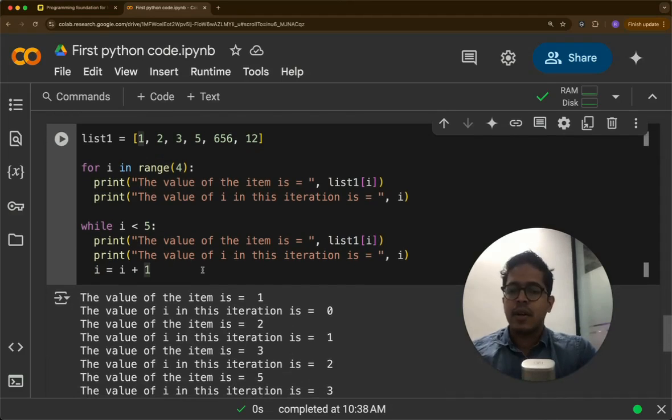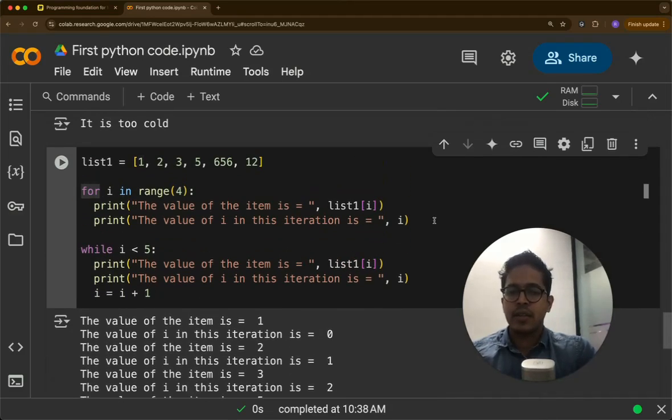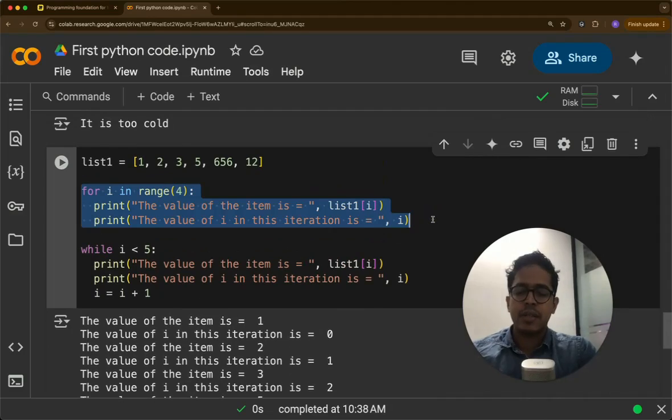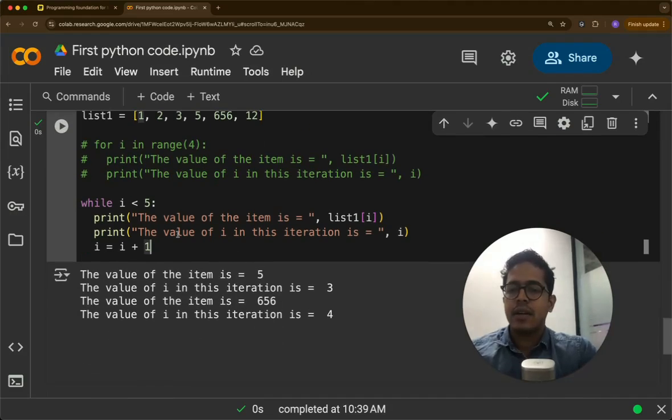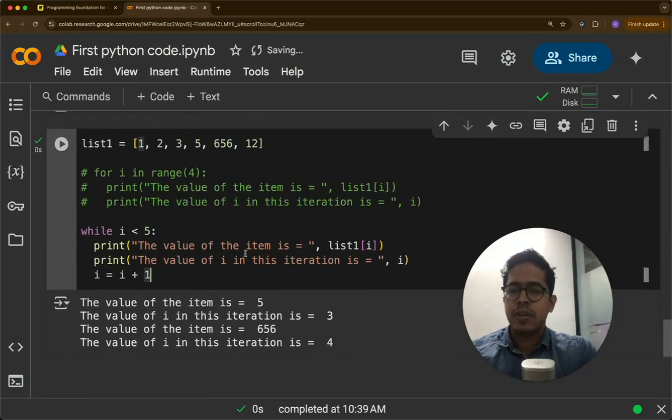So here let me just comment this. For commenting, I'm selecting this and pressing command slash on Mac, command and the slash for the divided by. So here when I run, it will print the first item, and the value of i in this iteration, i equal to i plus 1.